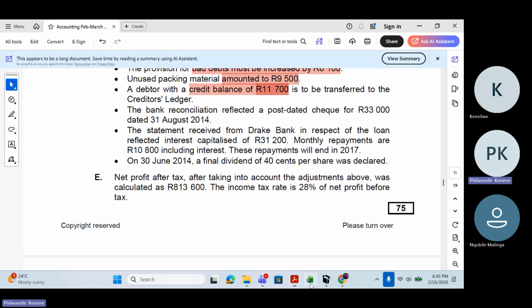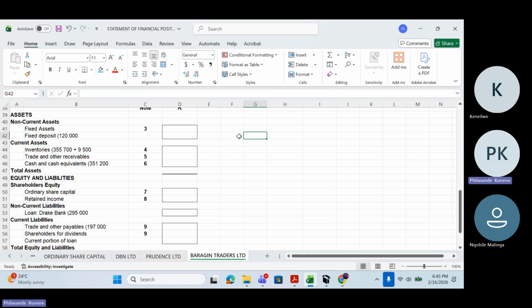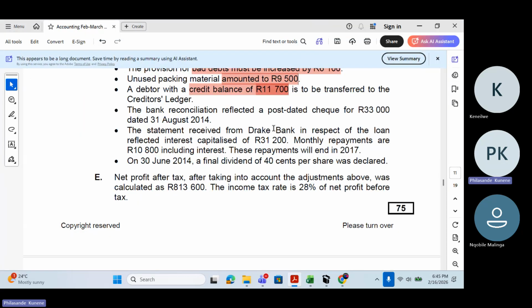So the journal entry that I'm going to have here, I'm going to debit trade and other receivables. Then what am I going to credit? I'm going to credit trade and other payables. Not sure if this one makes sense, guys.